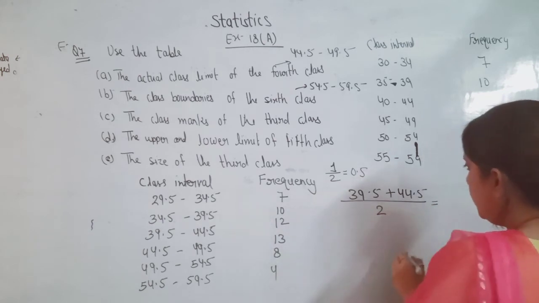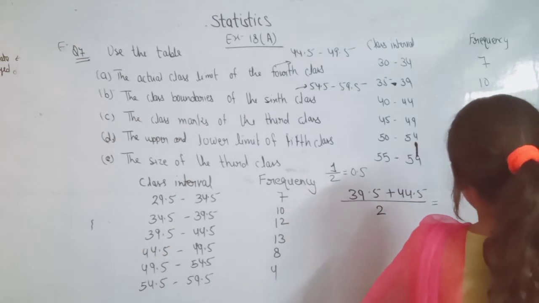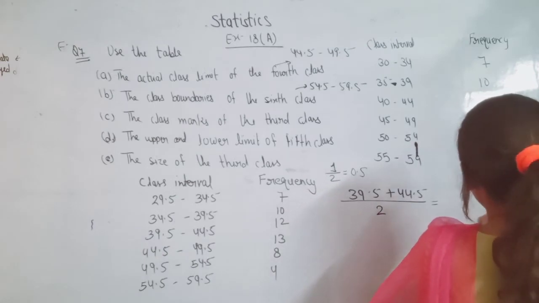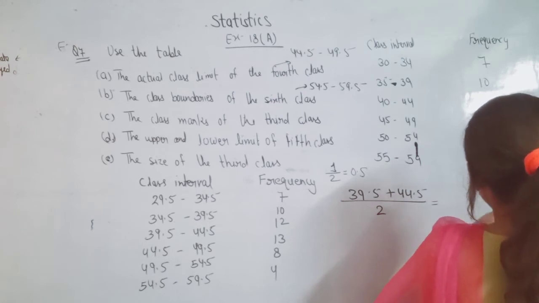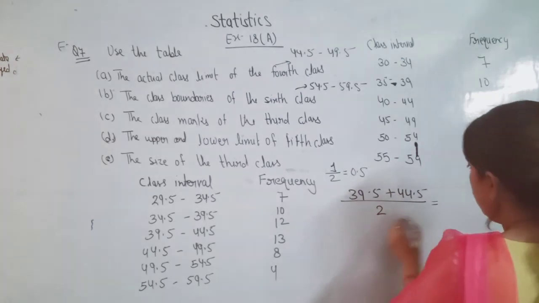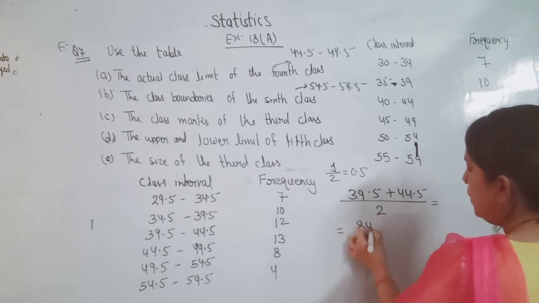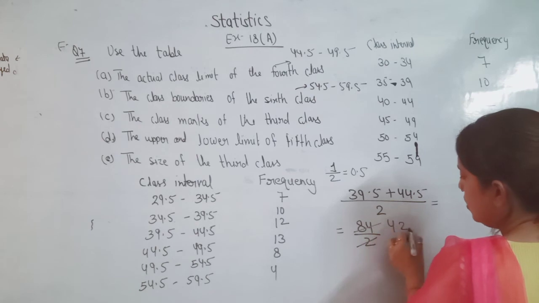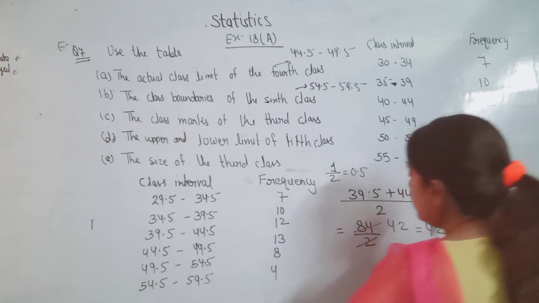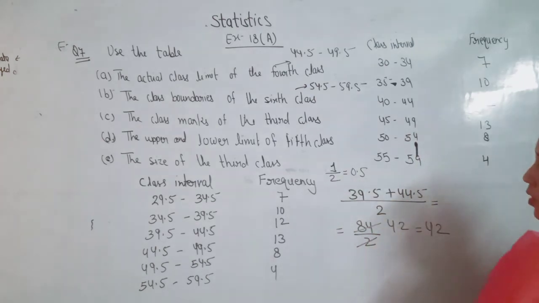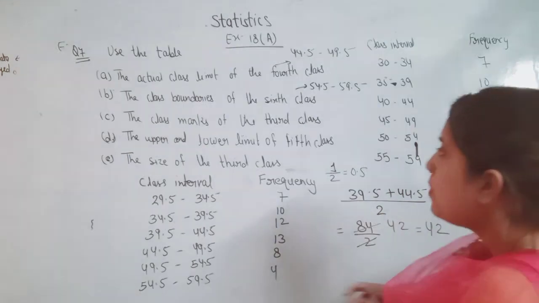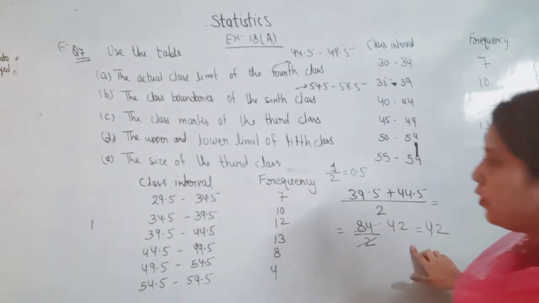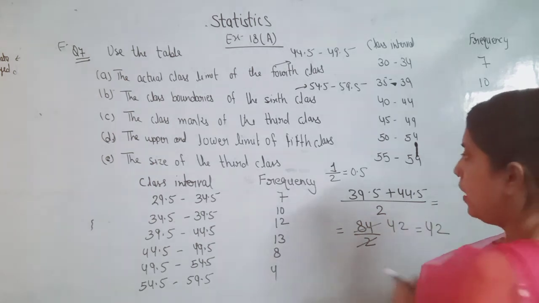Solve it: 84 upon 2. What will come? 2 fours are 8, 2 twos are 4. So it is 42. Okay, so the class mark of the third class is 42. This is the C part.